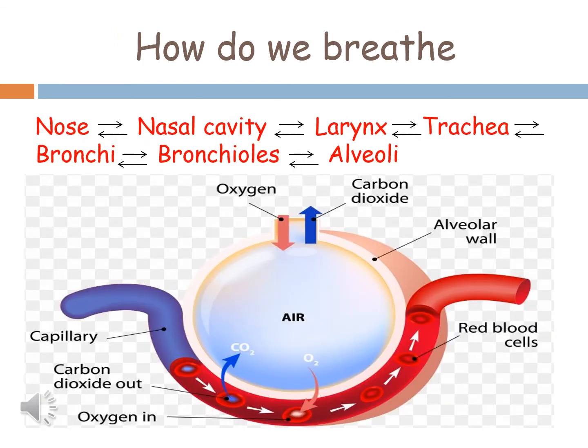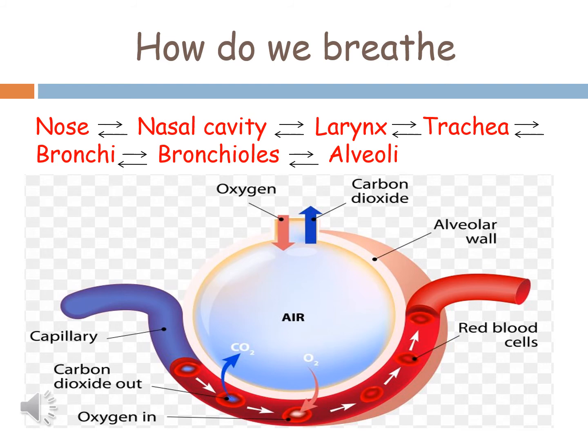You can understand this process with the help of this diagram. This diagram shows exchange of gases in the alveolus. We have already discussed that oxygen combines with the hemoglobin in the blood to form oxyhemoglobin, and then it is carried to all the cells of the body.